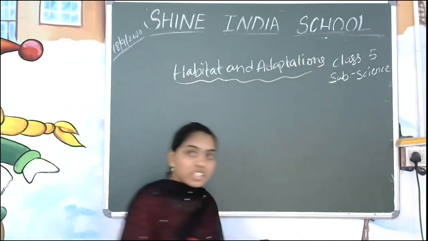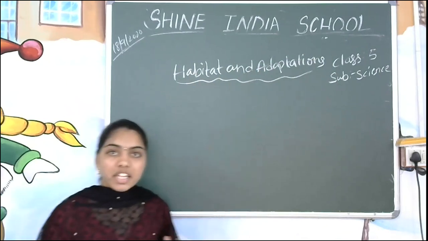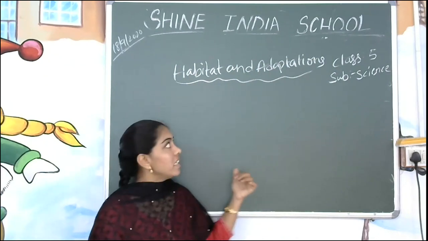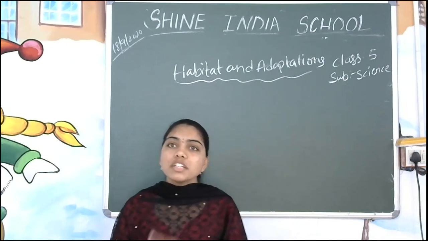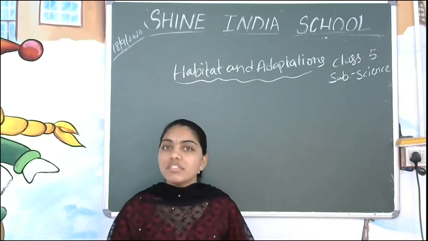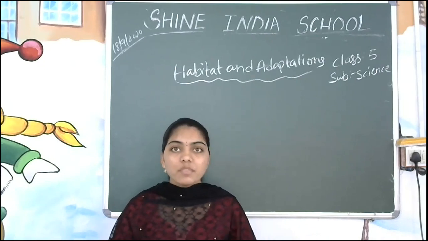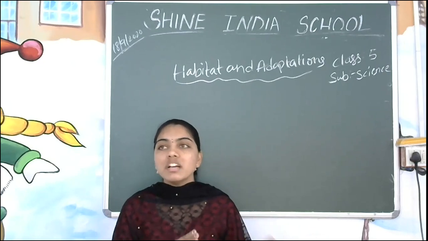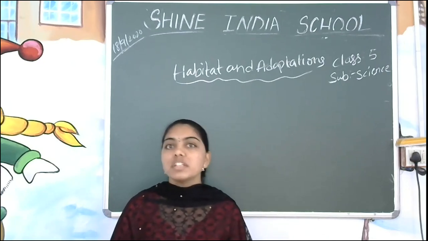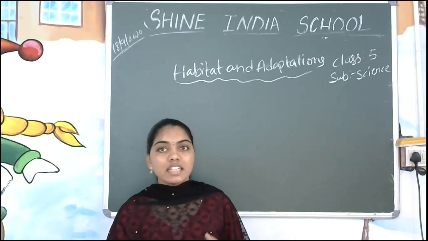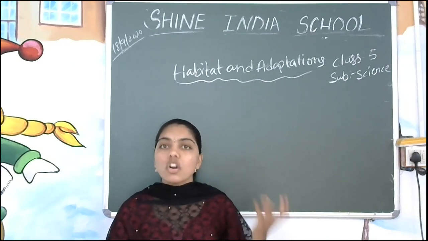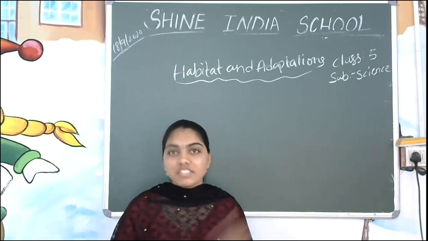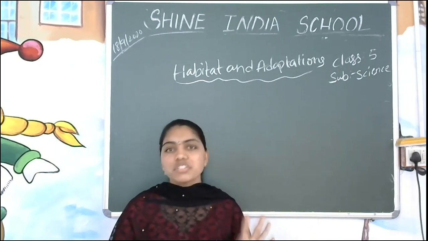Okay, we will see what is meant by habitat. It means the way, the food item or the movement of the animal is called the habit, as well as adaptations. Adaptations means according to the condition. In the summer season, we will wear cotton dresses, right? The same way, animals also have some adaptations. Some animals will move in the morning time, some animals will move in the night time. Some animals will eat the food in the night time. We have seen in the last class also, right? Nocturnal animals. According to habitat and adaptations, we have divided animals into almost 4 categories.